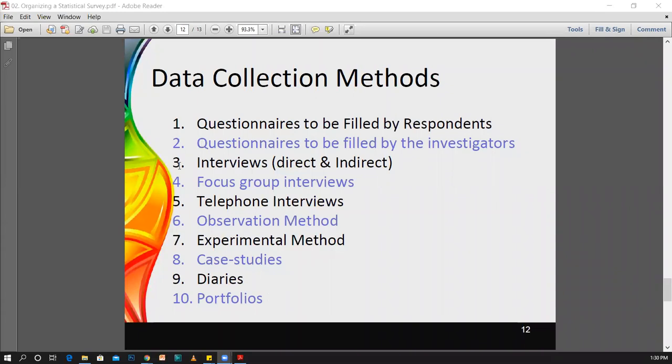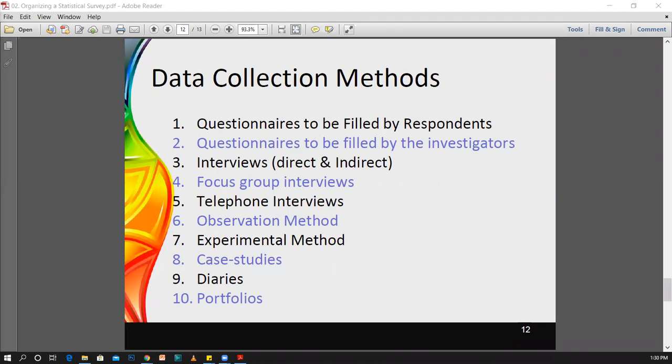The first method is questionnaires to be filled by respondents. Therefore, this is one popular method. It means that you are printing a questionnaire, a set of questions, and then you are sending them and asking the respondents to fill it and give it back. Therefore, this is the first method.